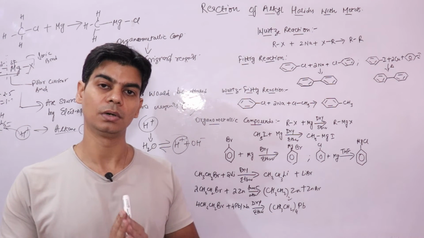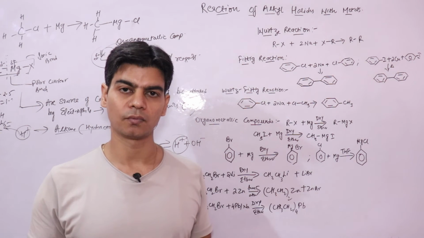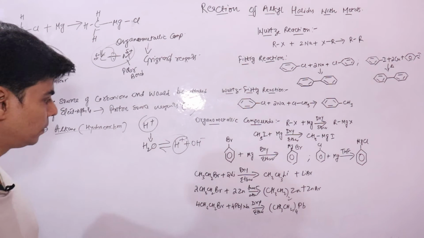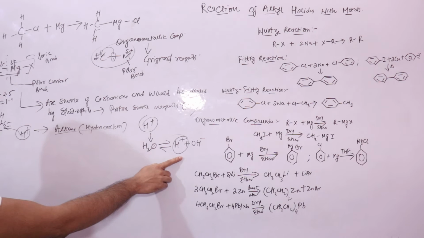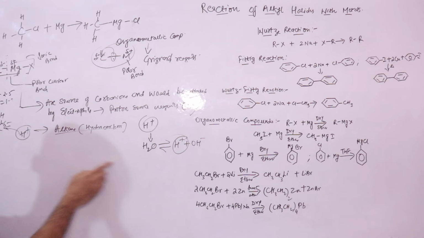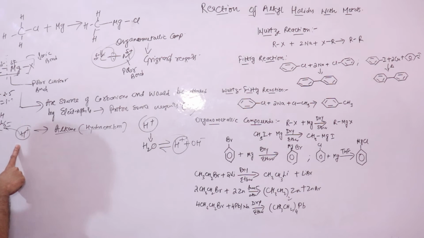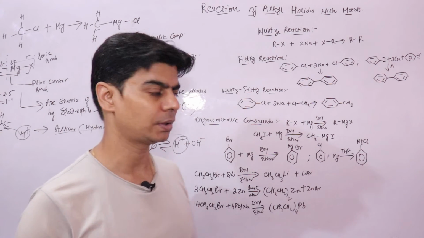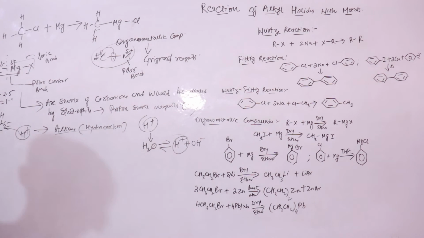There should not be any traces of water, because water will furnish hydrogen ions. Hydrogen ions are electrophiles and will attack the carbon ions of organometallic reagents, forming hydrocarbons, resulting in decomposition of organometallic compounds. So this is important.